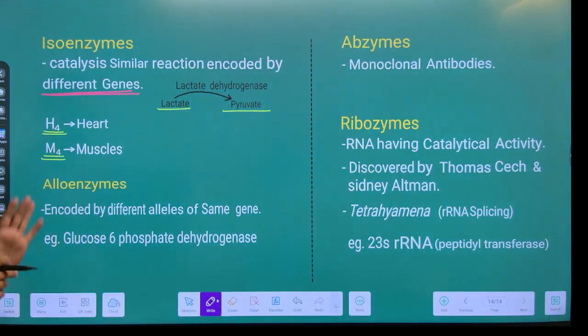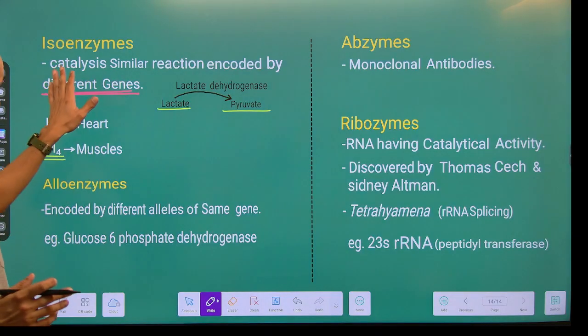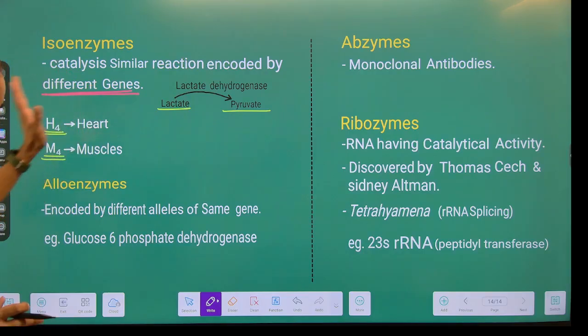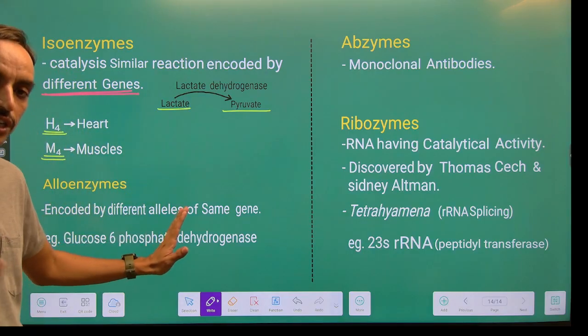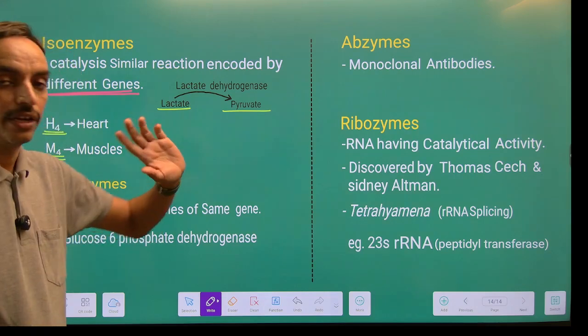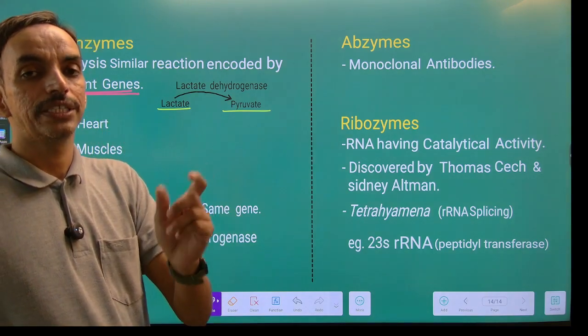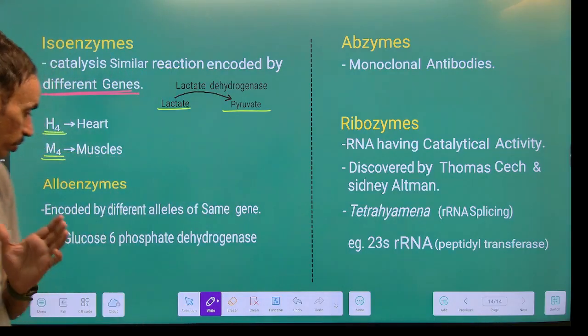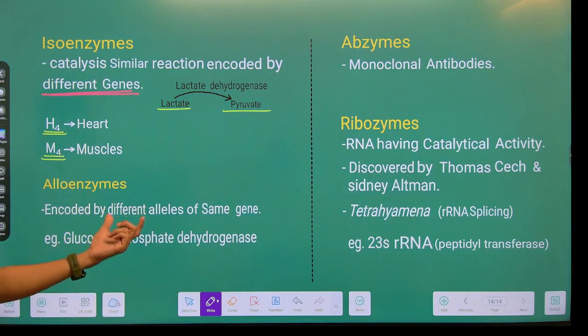Now next are the alloenzymes. These are the enzymes that catalyze the similar reaction but are encoded by different alleles of the same gene. एक ही जीन के दो अलग अलग अलील से एनकोड होते हैं, उनको अपन कहते हैं एलो एंजाइम.